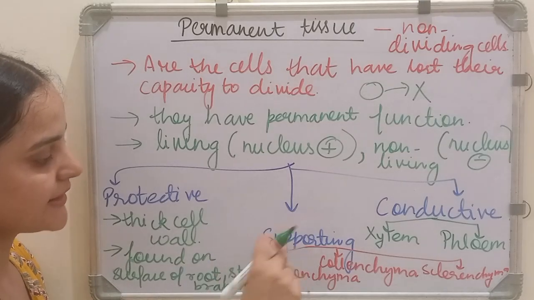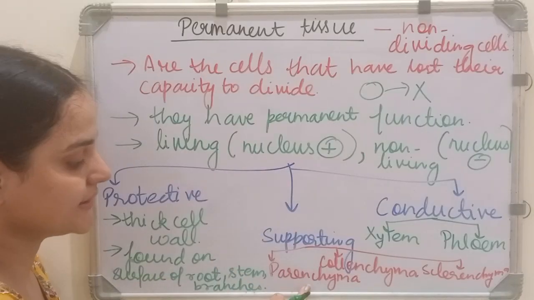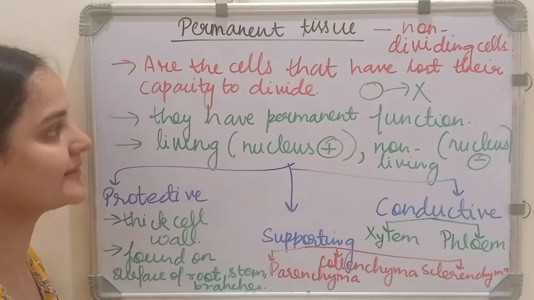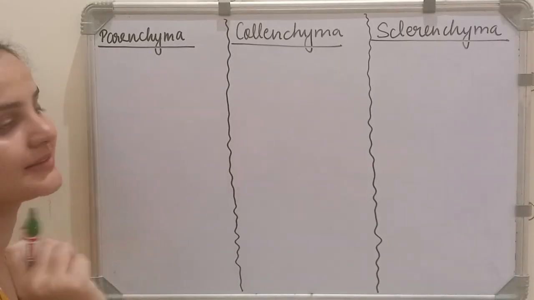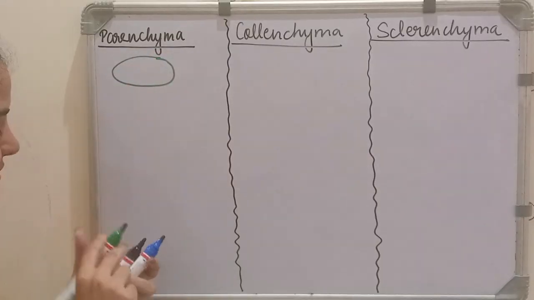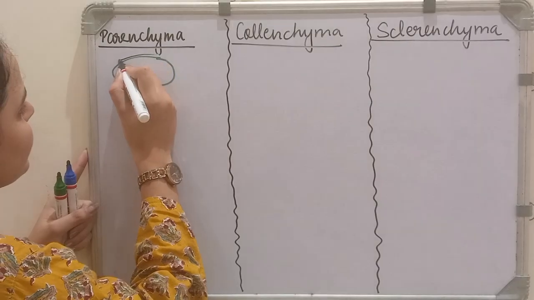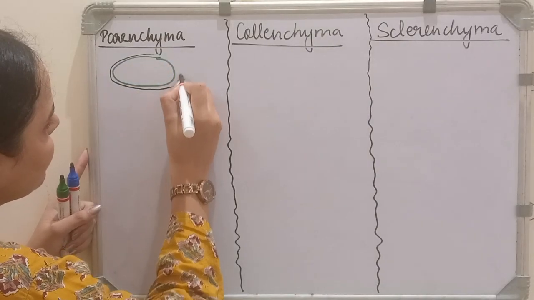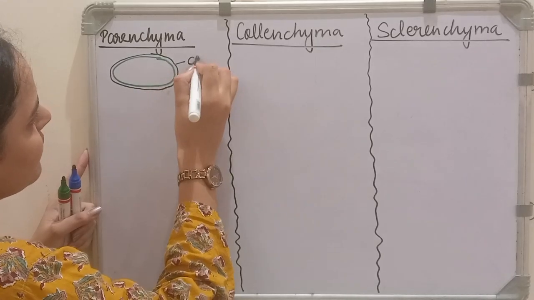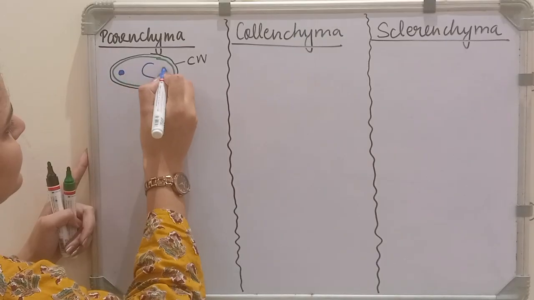So next we will be studying about the supportive permanent tissue, and in that we will be studying about parenchyma, collenchyma and sclerenchyma. So let's start. Let's draw parenchyma cells. It somewhat looks like this. This is the cell membrane and I am drawing the thin cell wall. This is the cell wall. Inside we have the nucleus and vacuole present.